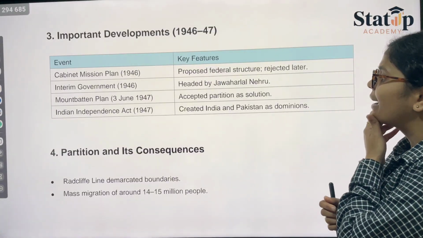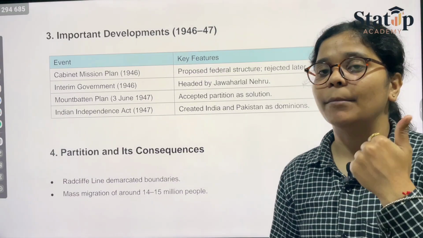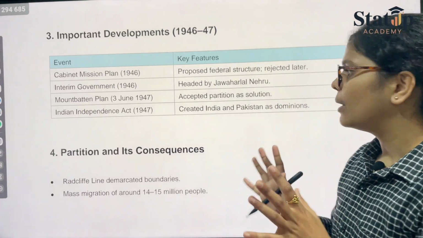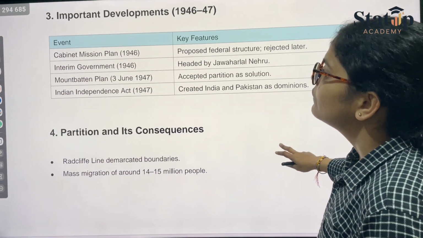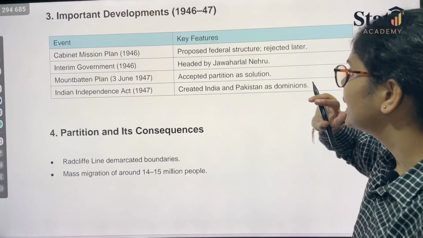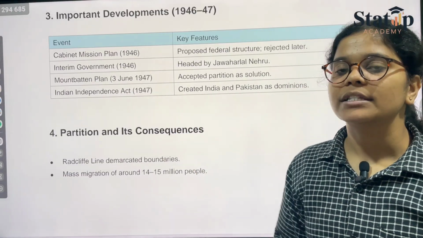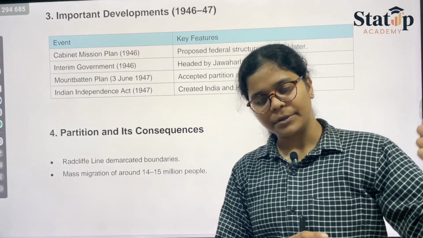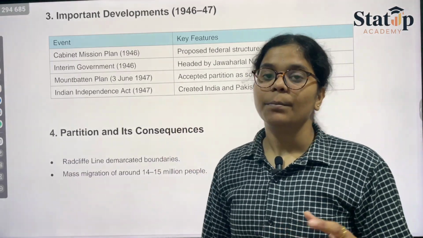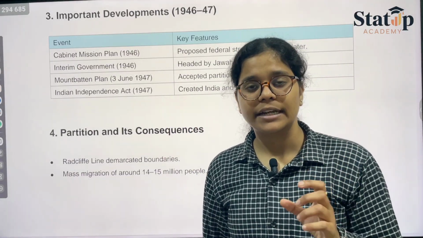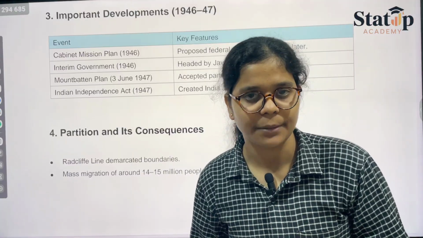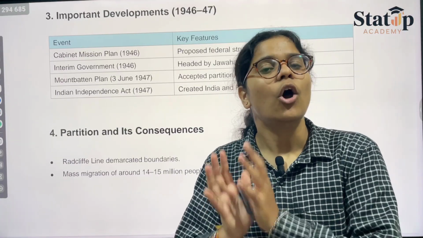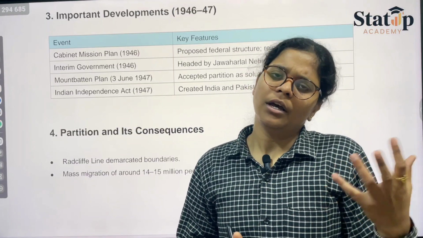Then the Mountbatten plan, which we have already discussed in the previous video; you can go to that later on. Then we have the Indian Independence Act, or you can say the Partition of India Act, which was passed in Britain in 1947 because the Mountbatten Plan said that you need to accept your independence before 1948, otherwise the power of the state would be given to someone else.